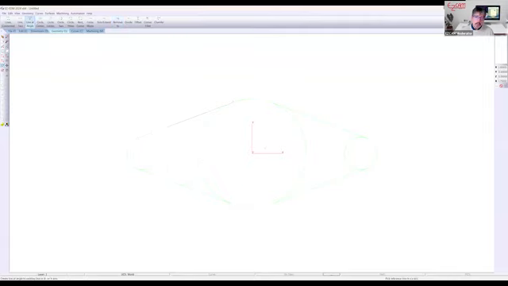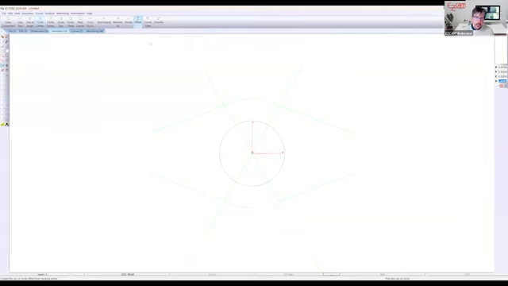I'm going to use some construction lines, and I'm going to be parallel to the x-axis. We'll go with 60 degrees. And I'm going to pick that line. I'm going to go another 60 degrees from it. And back to our circle center and radius. And this will be 1.5.